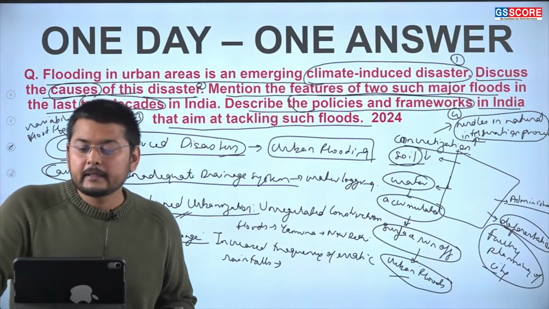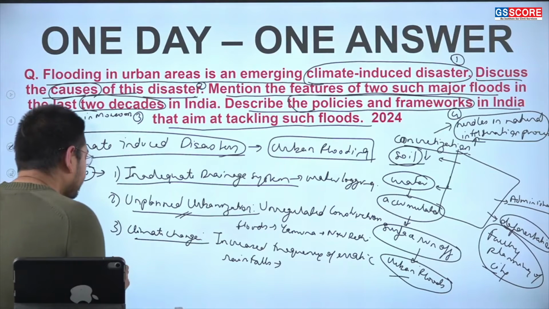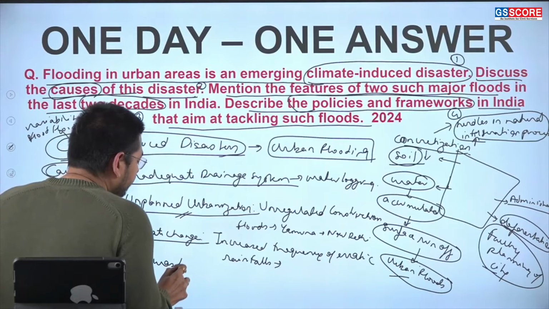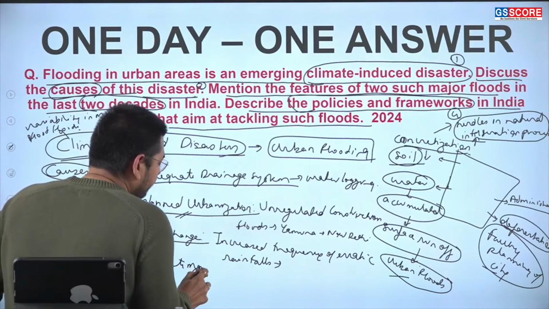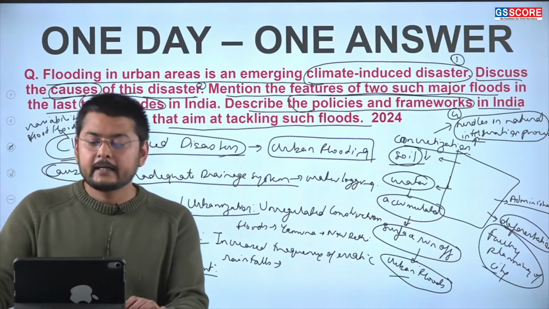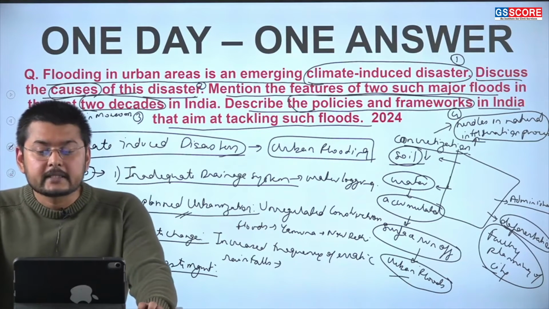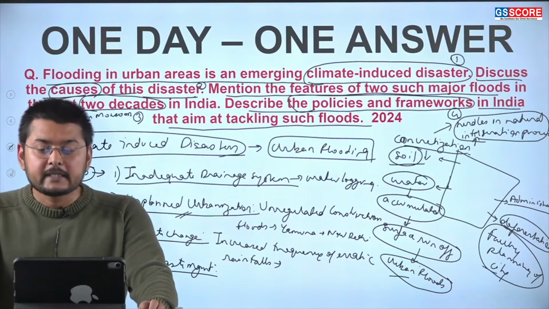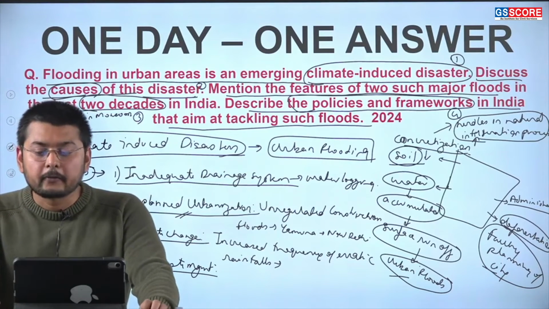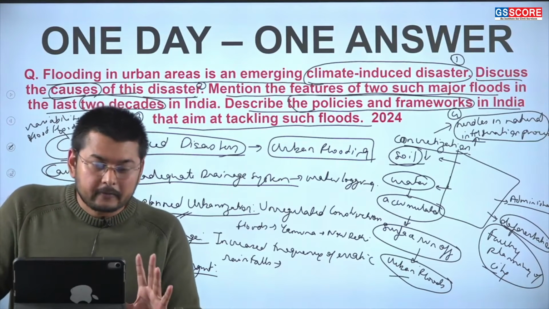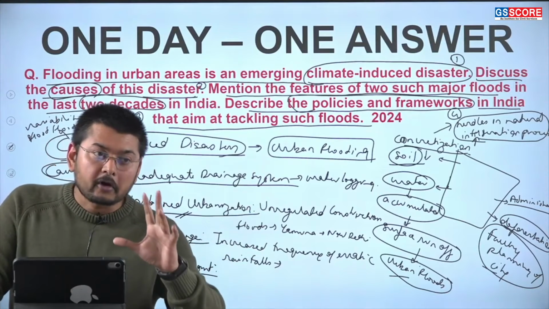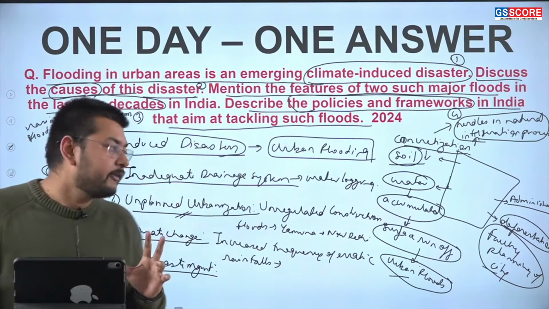Then the fourth part here is the poor waste management. When we look at the poor waste management, we see the clogged drainage systems due to the plastic waste and debris, which obstruct the water flow, causing floods in the cities during normal or moderate rainfall events also.